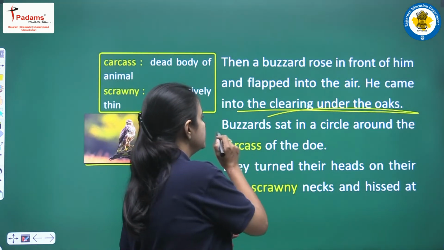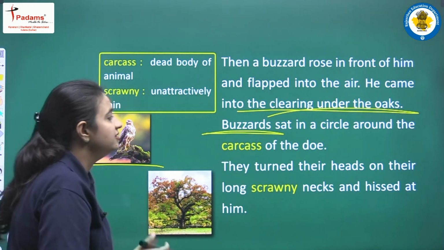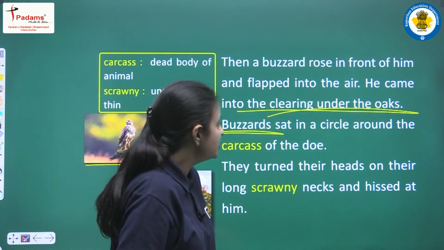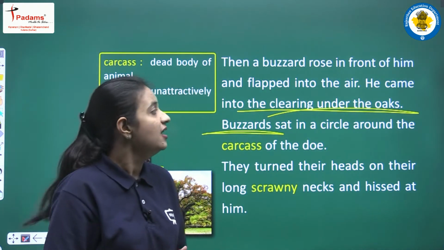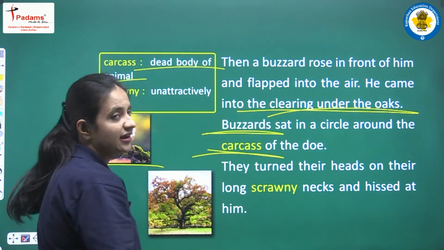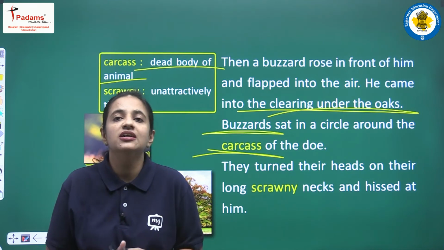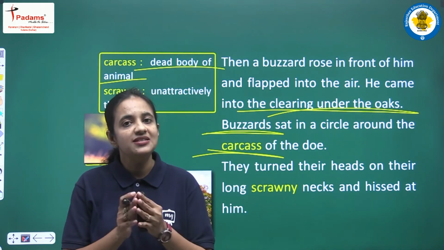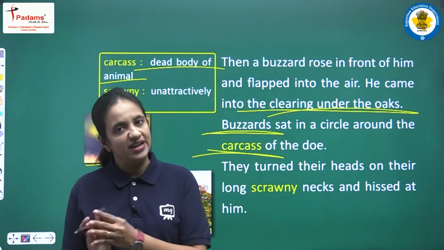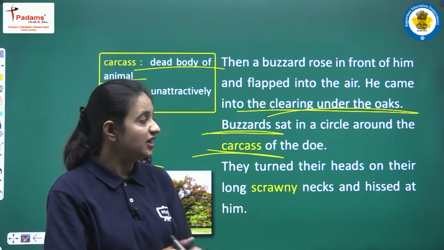So this was the reason that there were so many buzzards, so many birds like this, and all the buzzards were sitting in a circle around the carcass of the doe. Carcass means the dead body of the animal. So the dead body of the doe was lying there, and all the buzzards, all the birds, were sitting in a circle. And why were they there? Because they just wanted to eat the dead body of the doe.